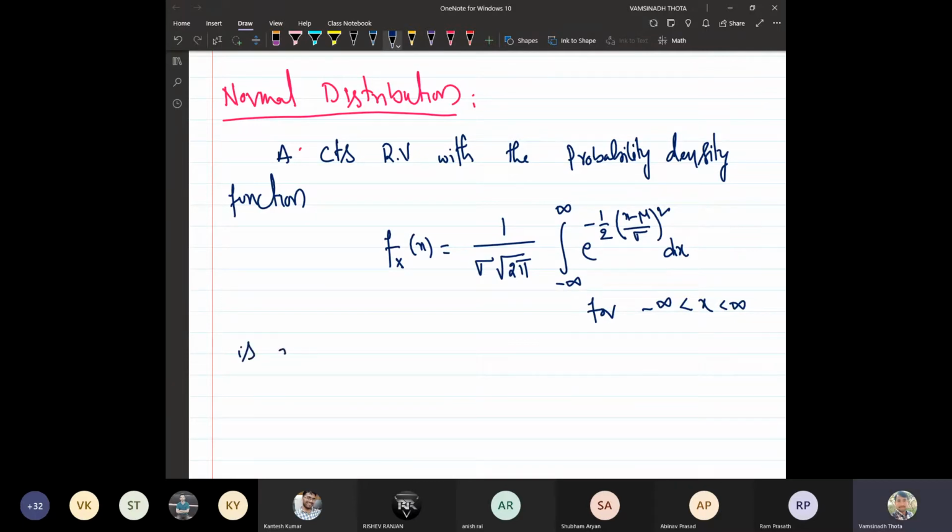Such a random variable is called a normal random variable.